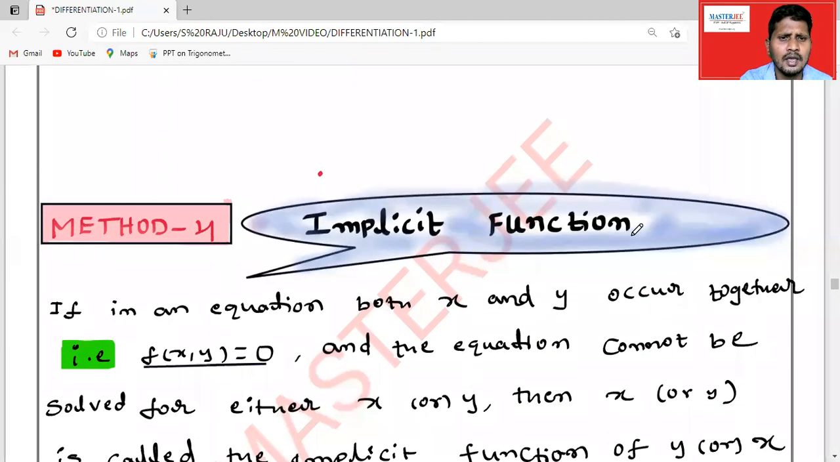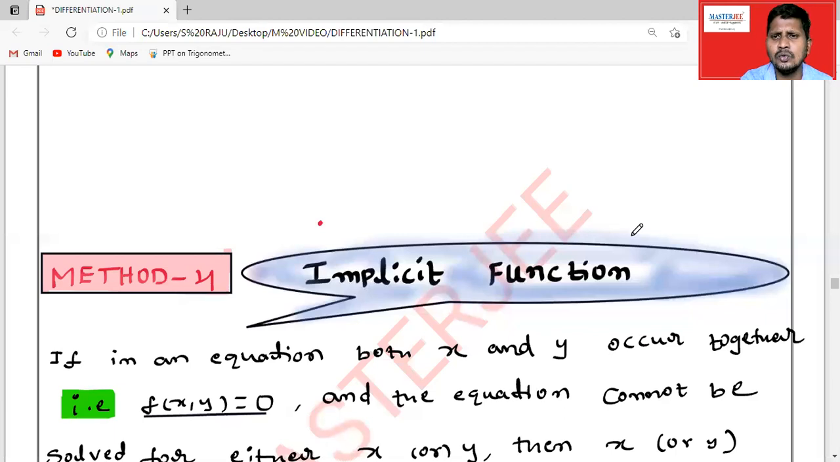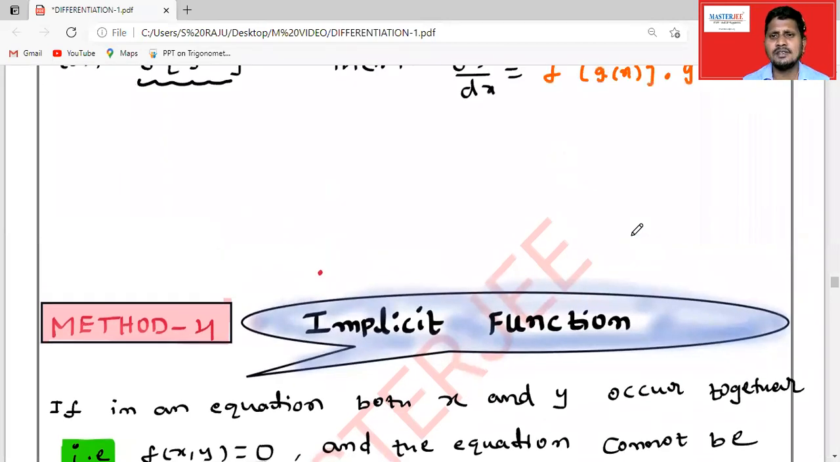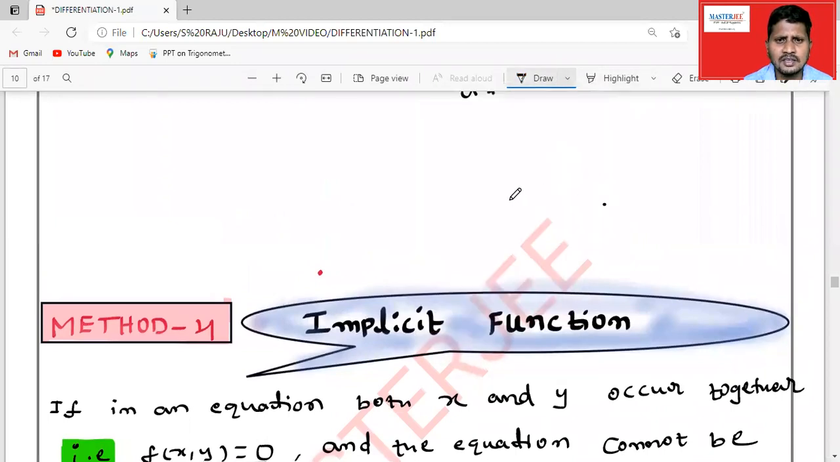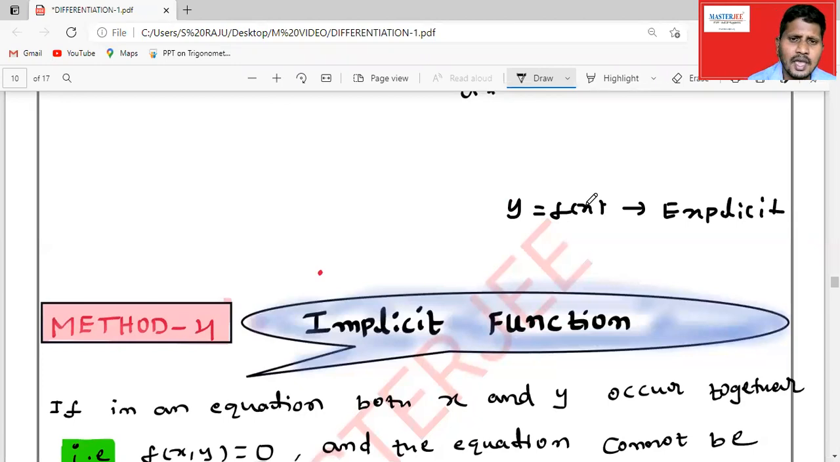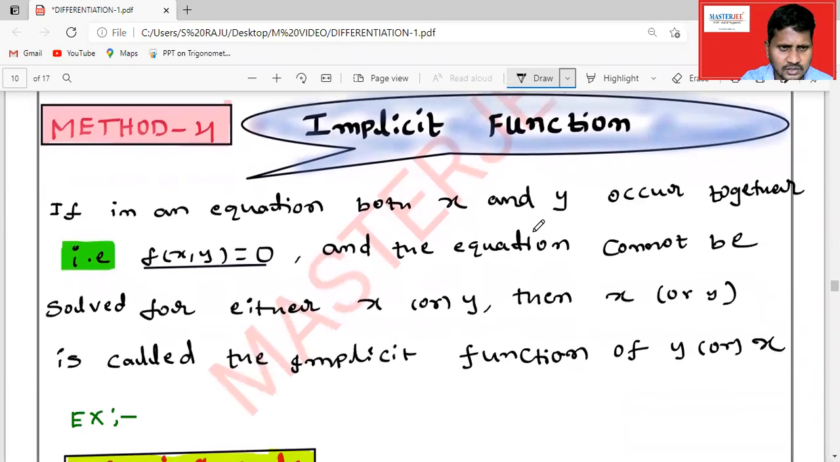So coming to the implicit function, there are two types of functions: implicit function and explicit function. Any function we can express in the form y is equal to f of x, where y is a function in terms of x, is called an explicit function. Explicit functions we can differentiate directly, but what about implicit functions?